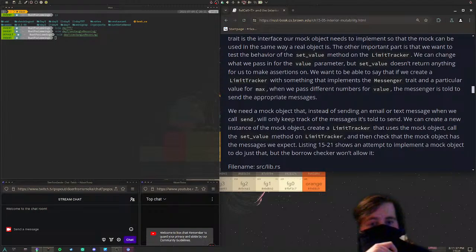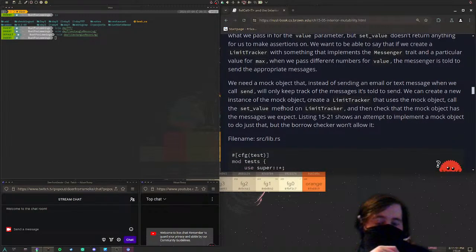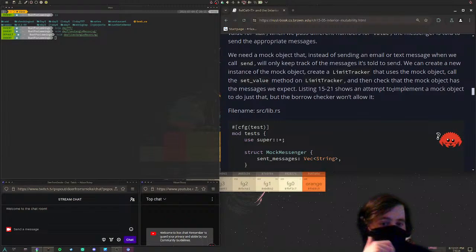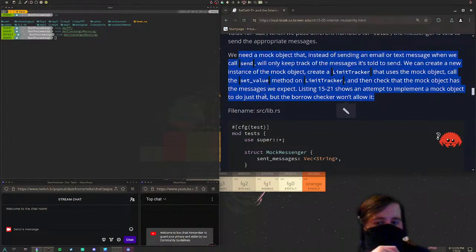We need a mock object that, instead of sending an email or text message when we call send, will only keep track of the messages it's told to send. We can create a new instance of the mock object, create a limit tracker that uses a mock object, call a set value method on our limit tracker, and then check that the mock object has the messages we expect. Listing 15-21 shows an attempt to implement a mock object to do just that, but the borrow checker will not allow it.